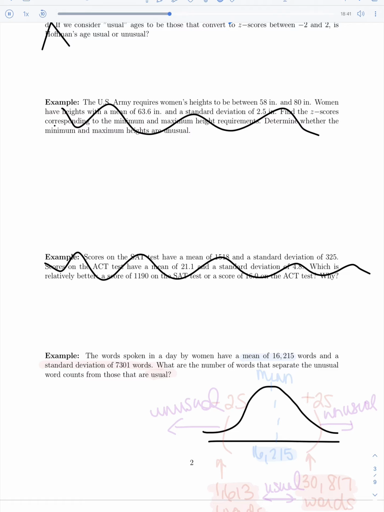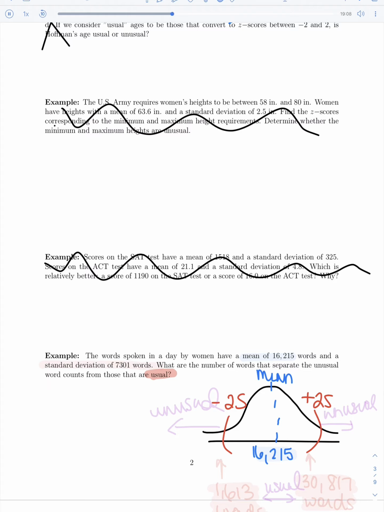What you would do is you'd put what goes in the middle is your mean, which in this one is the 16,215. And to talk about what separates those from what are usual and unusual, remember that you've got to find the upper end, which means you'll add 2 standard deviations, and then the lower end you'll subtract 2 standard deviations.